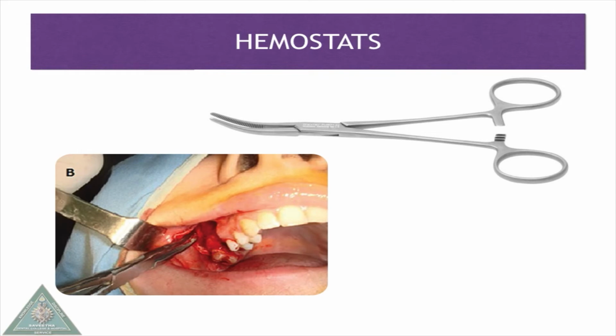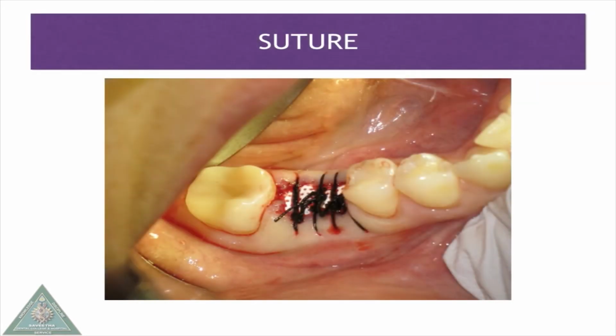Hemostats. This is an artery or mosquito forceps. This is specially designed to catch hold of the bleeding points in the surgical area. Sutures like non-absorbable suture material, particularly 3-0 black silk, is used to ligate the large pulsating artery.